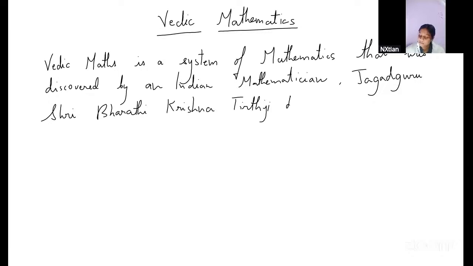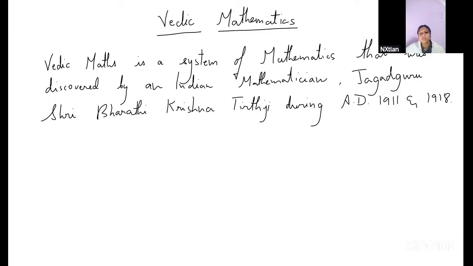That's a very long name, Sameer. You can just remember, keep in mind Bharti Krishna Tirthji. Now this is the time period where he discovered this Vedic mathematics, AD 1911 and 1980.